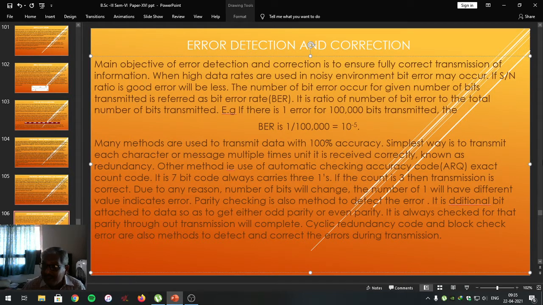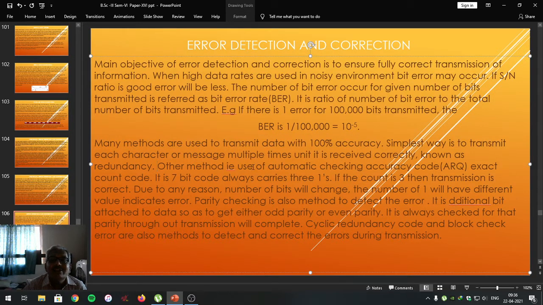As you are studying, you read the same material many times, and then you come to understand it. With repeated reading you understand something; that is called redundancy. Here also, the same data is transmitted again and again till the correct information reaches the receiving computer. This is known as redundancy.